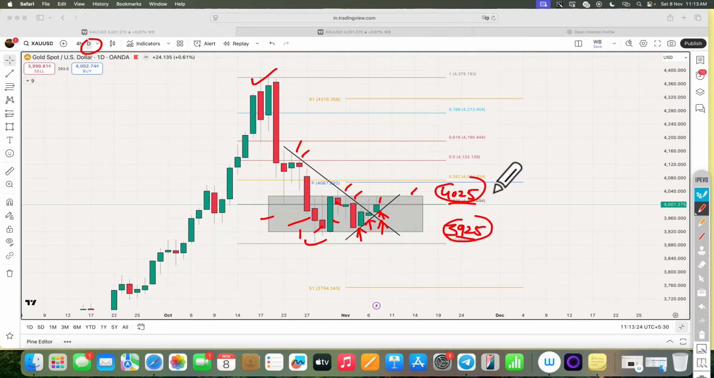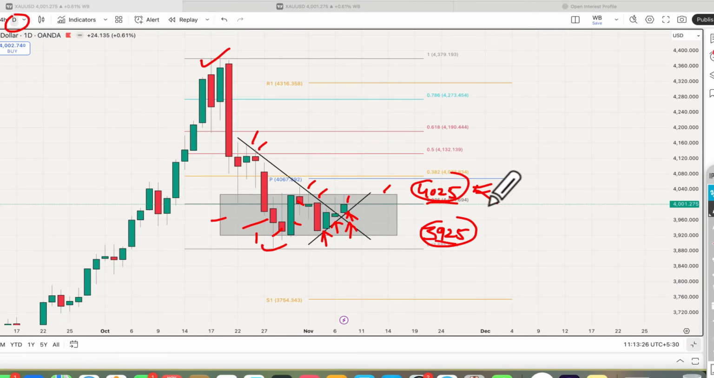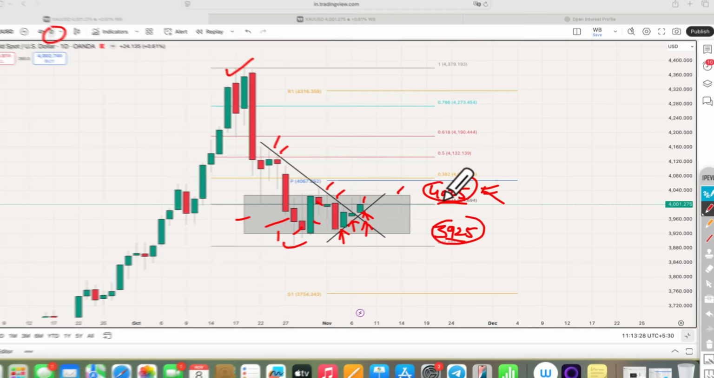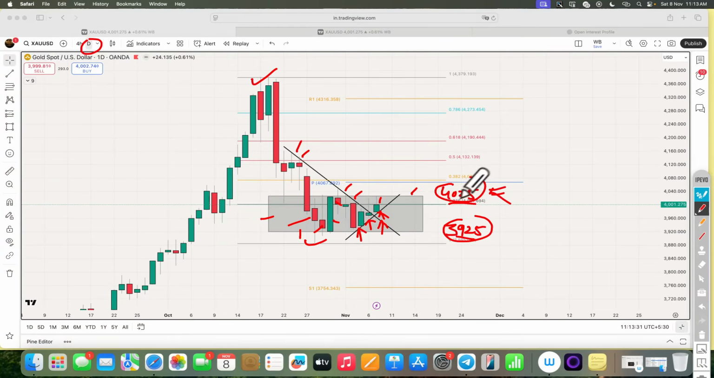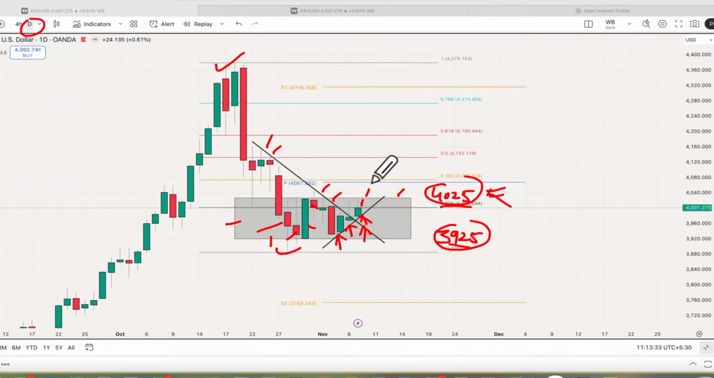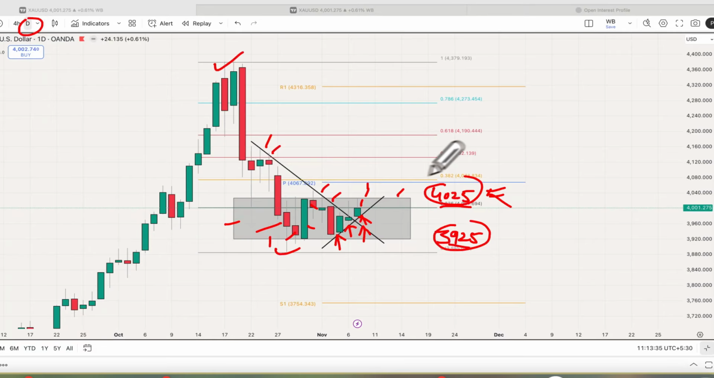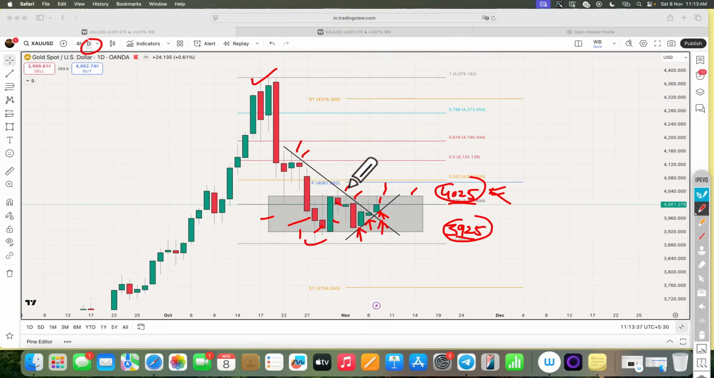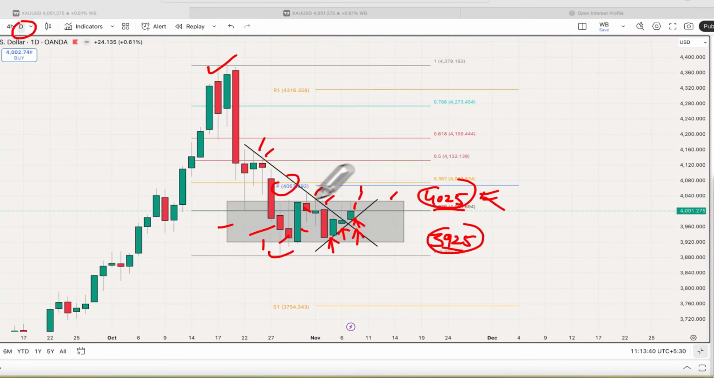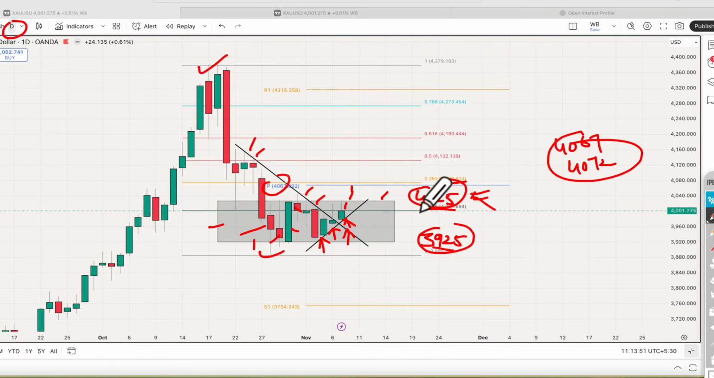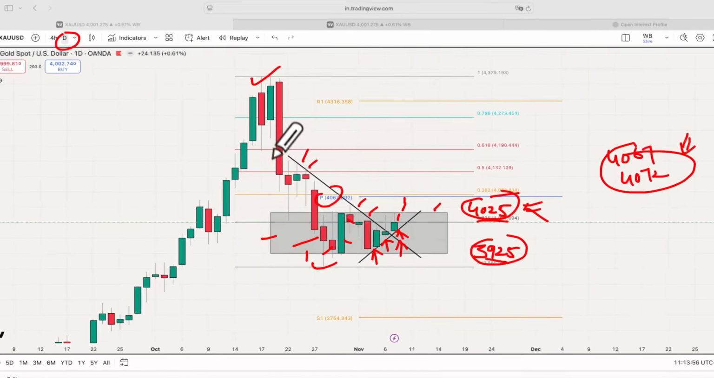So now the critical level that we have to watch is 4025. Any closing above this level on the daily time frame can initiate more upside. The first level that we have to watch is the monthly pivot, that is 4067, which is near the 0.38 retracement, which is 4072. If this area breaks out, we can expect these levels very soon.